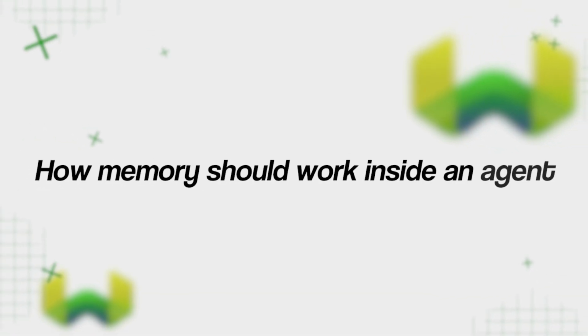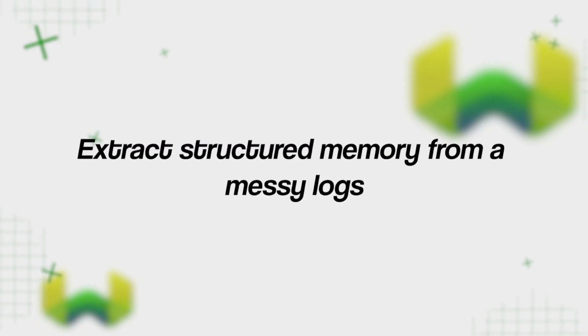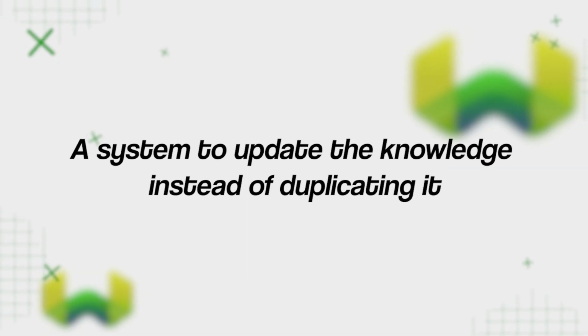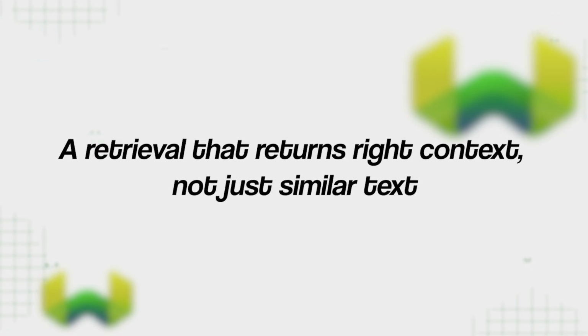Up to this point, we were talking about how memory should work inside an agent. Now the question is, how do you implement this without building everything from scratch? Because the moment you try to do so, you run into real problems. You need a way to extract structured memory from messy logs, a system to update the knowledge instead of duplicating it, and finally a retriever that returns the right context, not just similar text. And this is not a database problem, it is a pipeline problem.